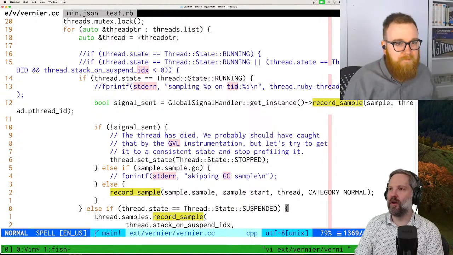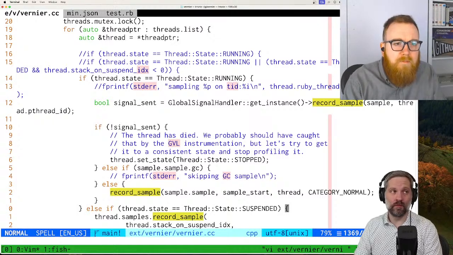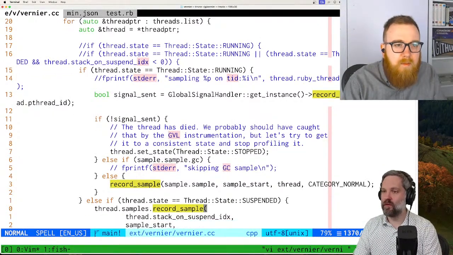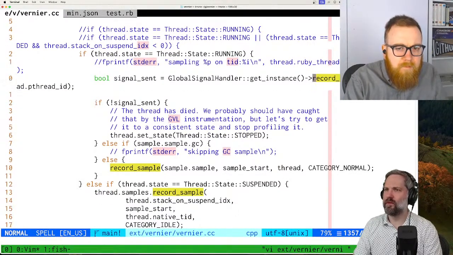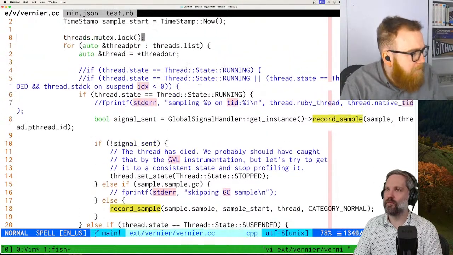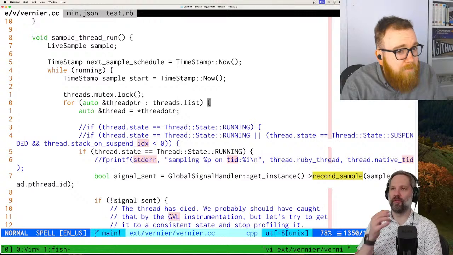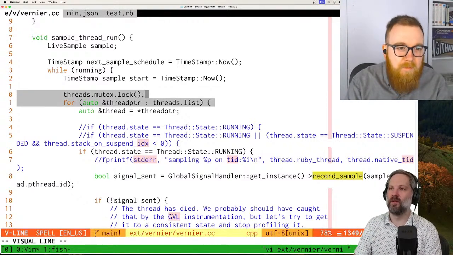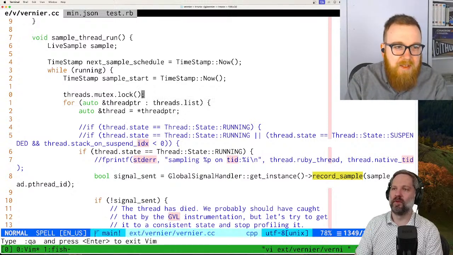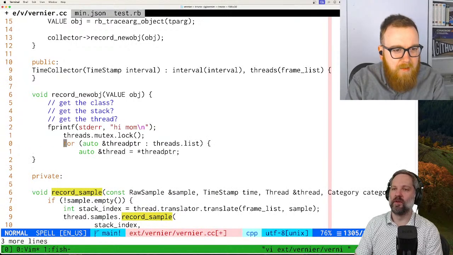Okay, so I think the first thing we should do is try to figure out what thread we're on. And we do that by what? Somewhere. We're going to loop over all the threads we know about? No, that doesn't make sense. We should copy this code. Yeah, we definitely want to do this. Let's grab these three lines. Okay. You drive.